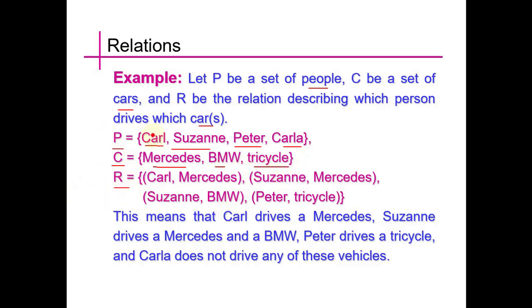So we are making a relation set in which Carl and Mercedes are associated, which means that Carl is driving Mercedes, and Suzanne is also driving Mercedes, and Suzanne is also driving BMW. And Peter is using tricycle. So through this relation we have come to know which person is driving which vehicle.